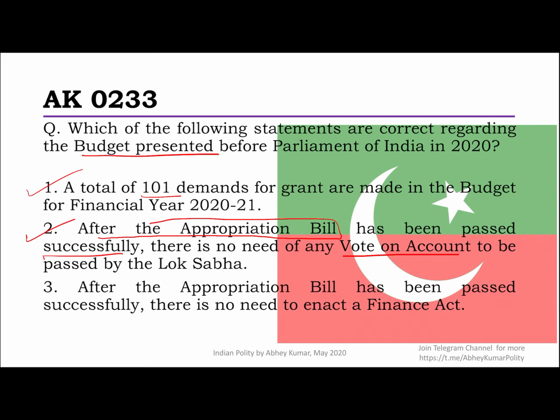Then the third one says, after the appropriation bill has been passed successfully, there is no need to enact a Finance Act. Now, why would that be? The appropriation bill is actually to appropriate the funds for the schemes and the projects and the expenditure of the government. But to fund that budget, I still need to earn all my taxes and revenue sources and things like that. So the Finance Act is still required. An Appropriation Act and the Finance Act together form the budget.